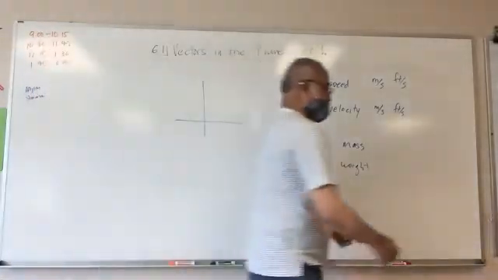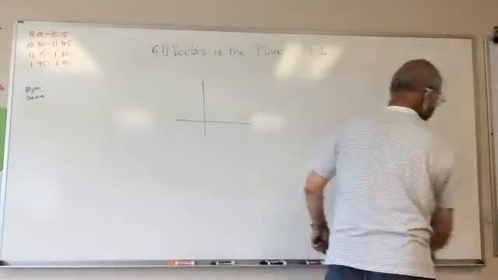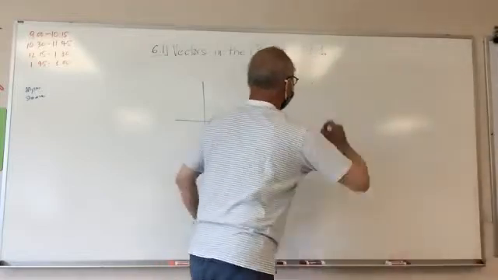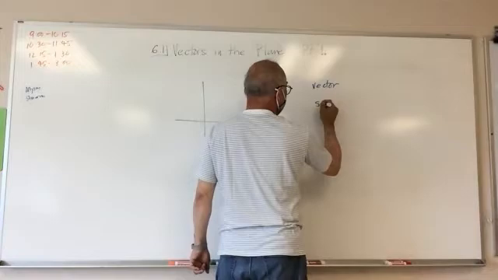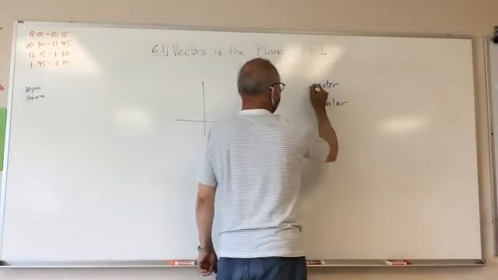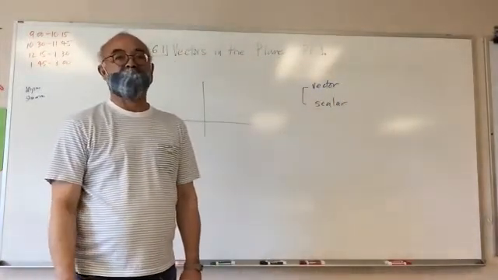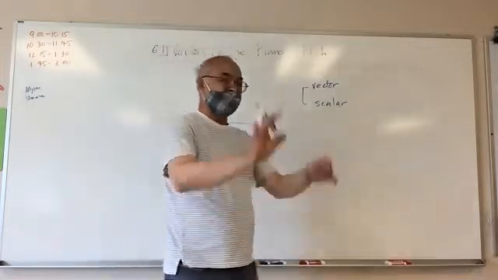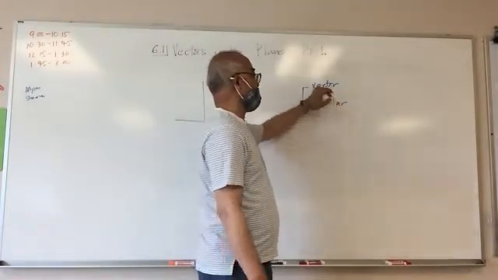So if it does not have direction, it is not a vector. And those things that are not a vector, we call a scalar. We're not going to talk that much about it, but it is a scalar. So it's vector versus scalar.